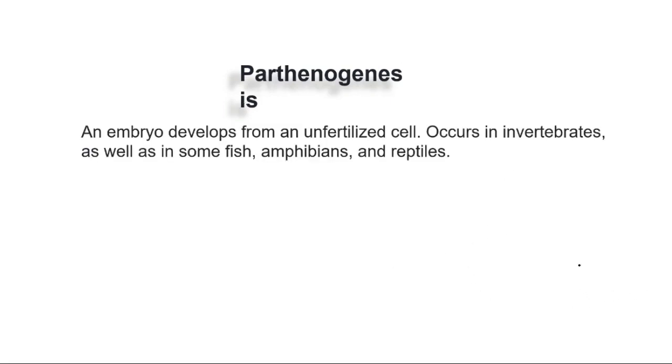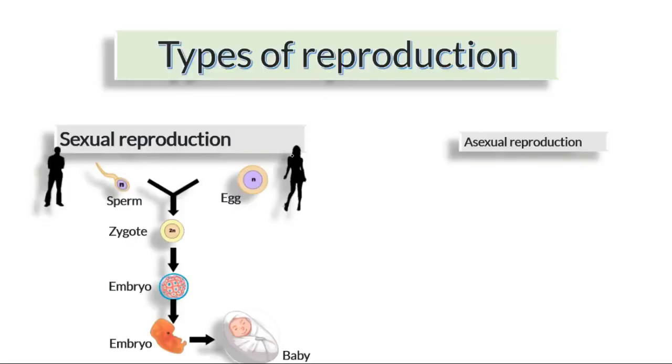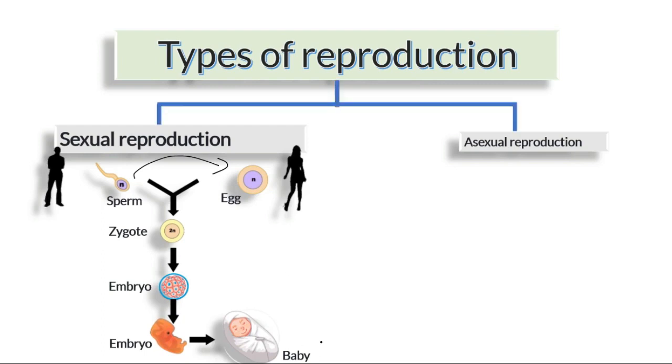But in this case, what happens? A group of cells, an embryo, develops from an unfertilized cell. This is a very unique one. So in the case of sexual reproduction, fertilization takes place, and because of the sperm and egg combination, it results in a baby, right?